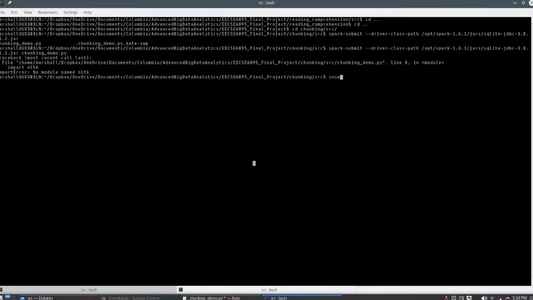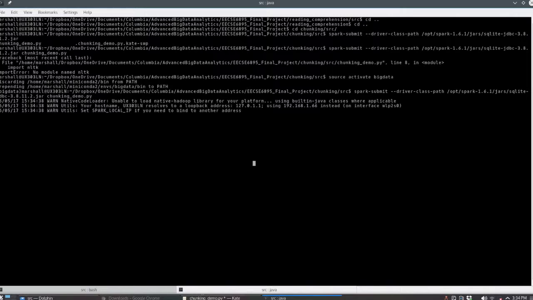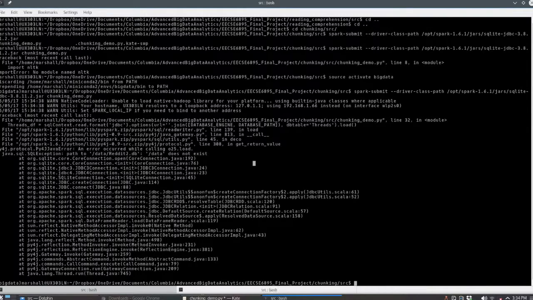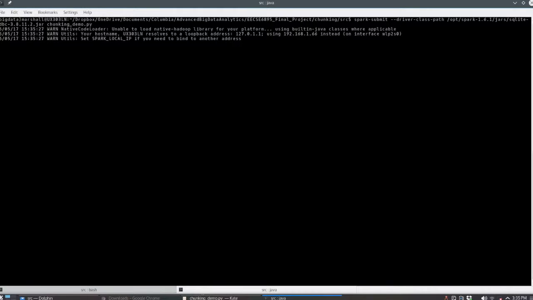I have to do source, activate, big data, which is my virtual environment that contains all of my modules, so I don't ruin my system Python. And error. I forgot to update the actual path to my database file in that script, so let's try it again. I've updated it to where it actually is on my machine.